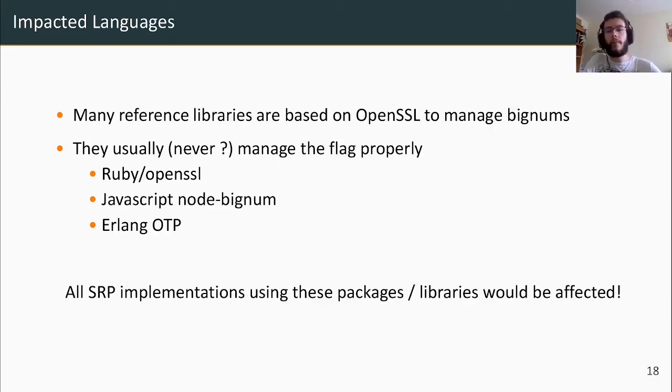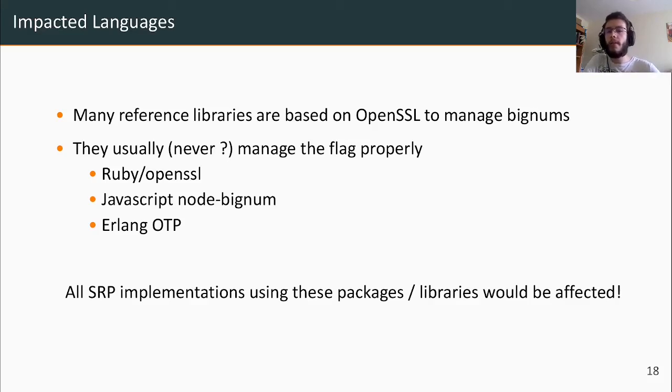And it turns out that many reference packages for either big number arithmetic or straight cryptographic implementation are basically mapping to OpenSSL, inheriting its vulnerabilities. And they usually don't bother touching the constant time flag, which we can completely understand since they assume that the library is handling those things securely.